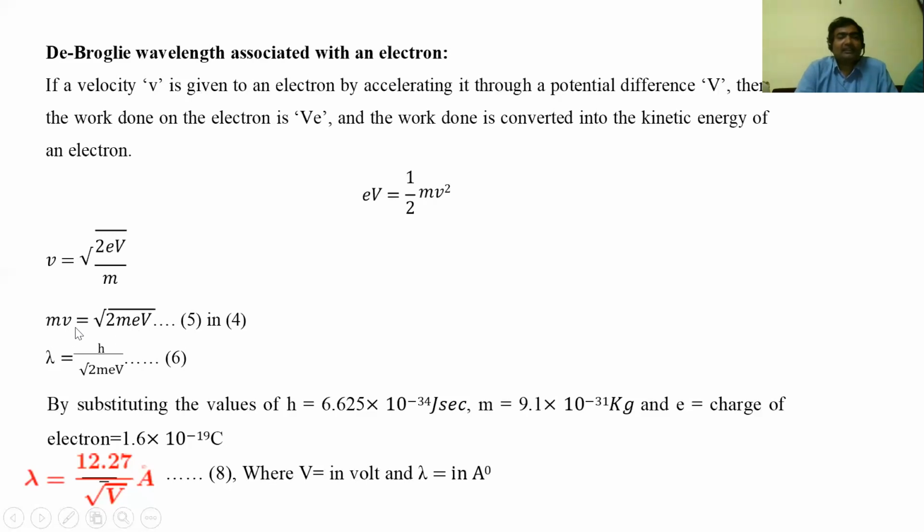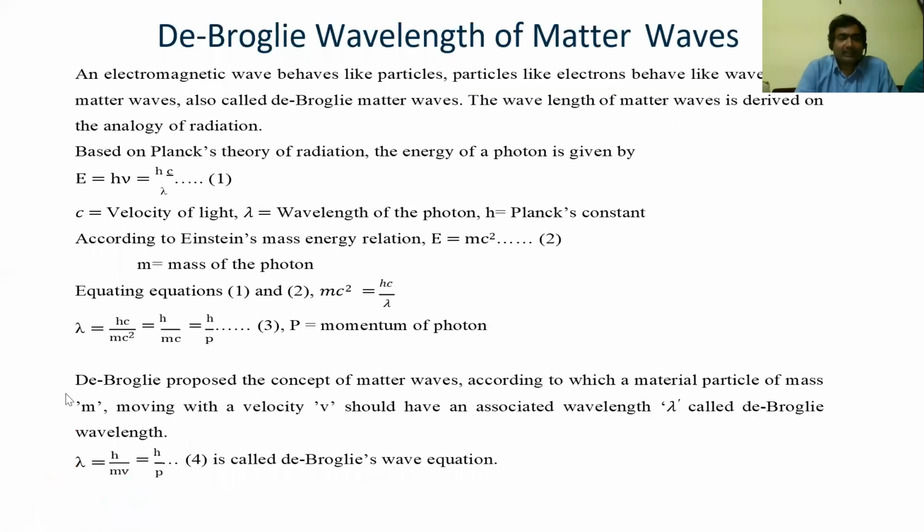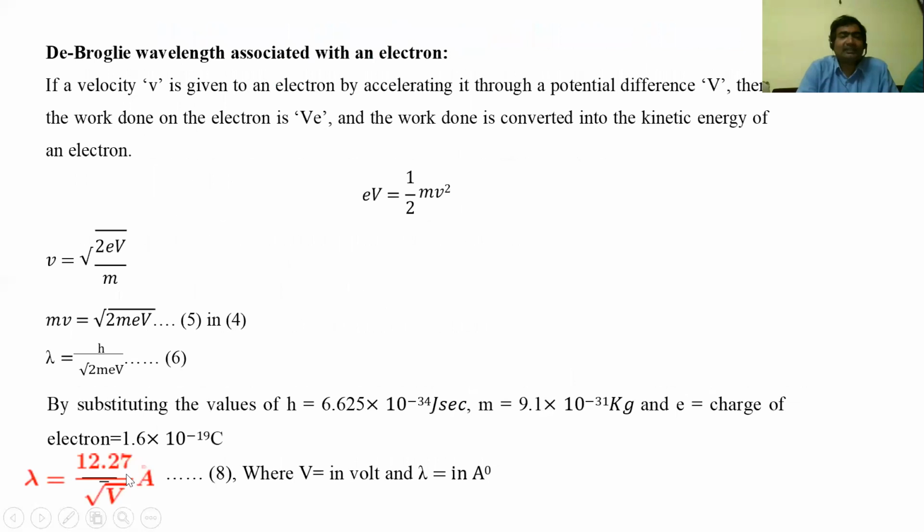Here, mv is called momentum. m into v is called the momentum of the electron. Go back to the previous definition: lambda is equal to h by mv. This is the expression for any material particle. By taking this expression, let us substitute the mv value in this equation.